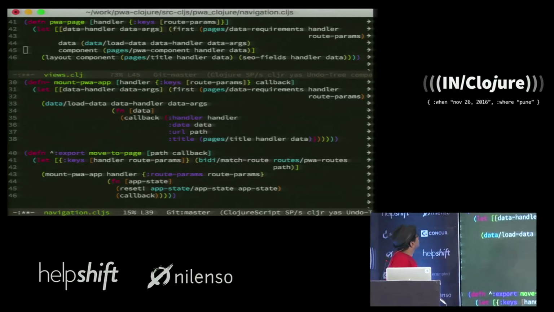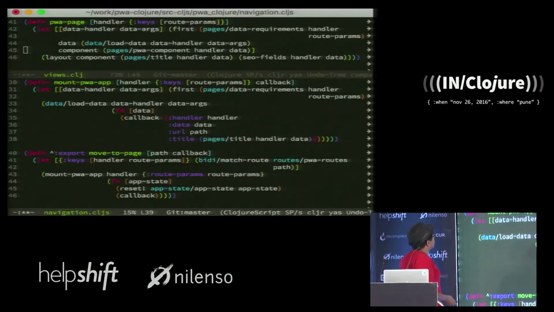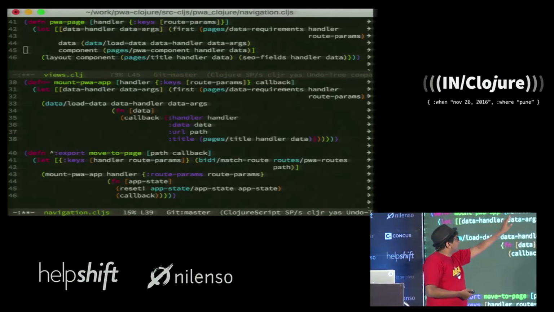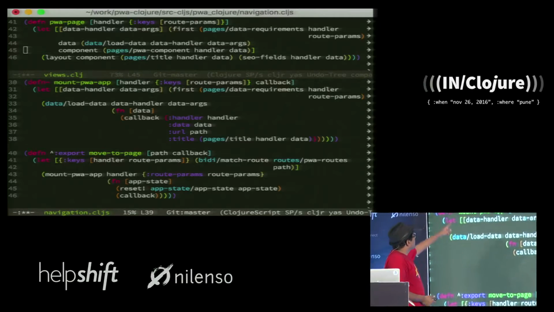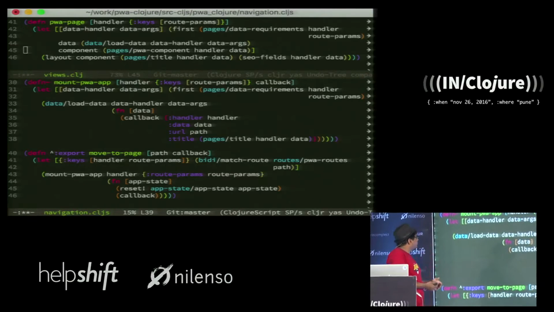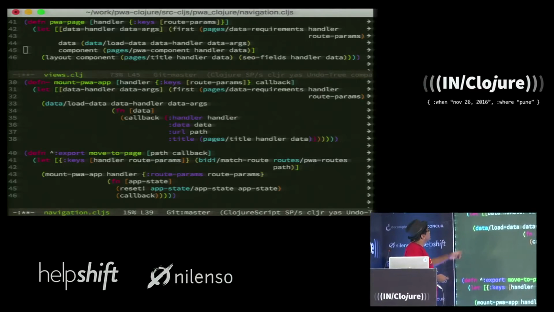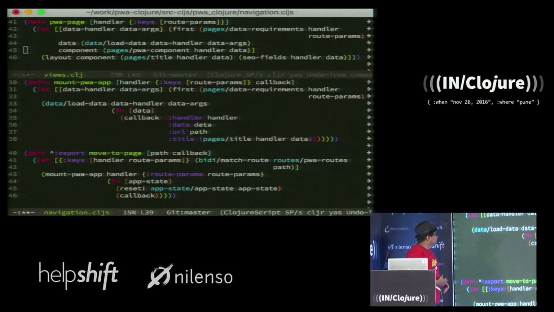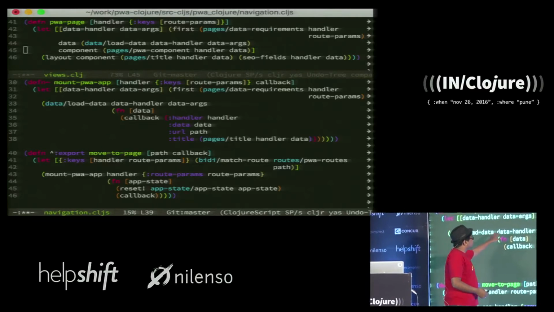So to start with, the PWA page function first looks up what are the data requirements of this page. It calls data/load-data, which will load the data requirements. It takes the data requirements and passes them to this function, finally creates a component with that function and renders it, right?